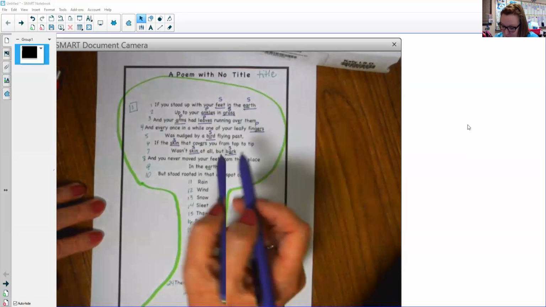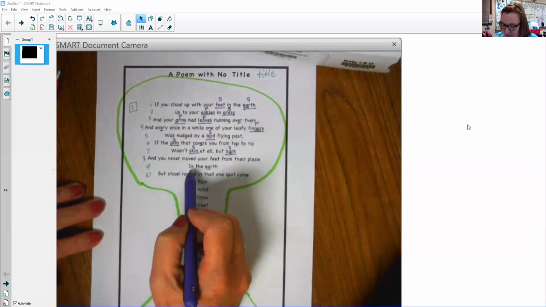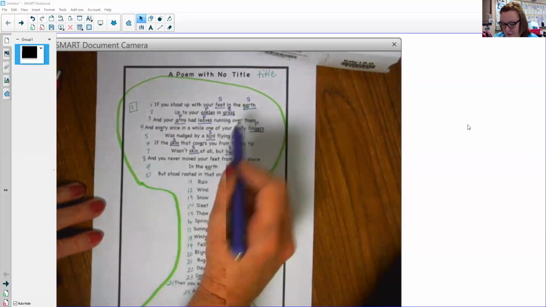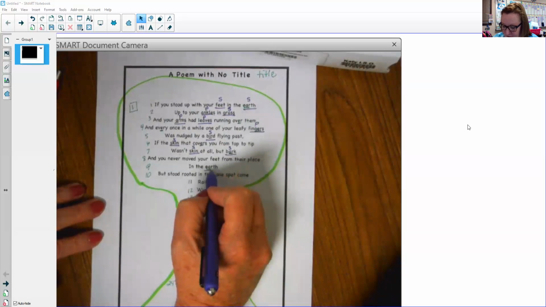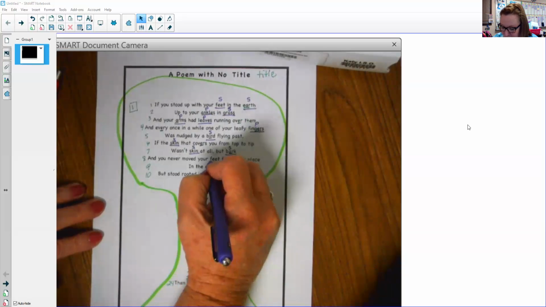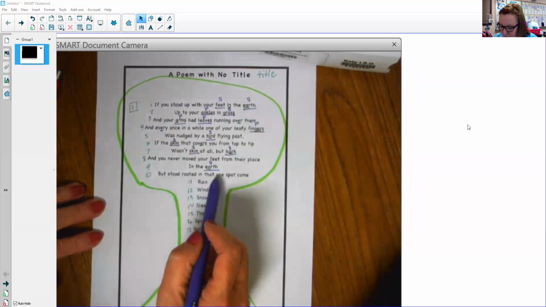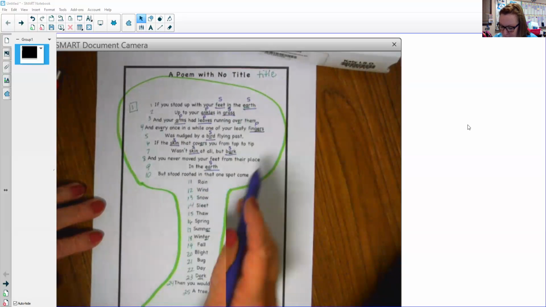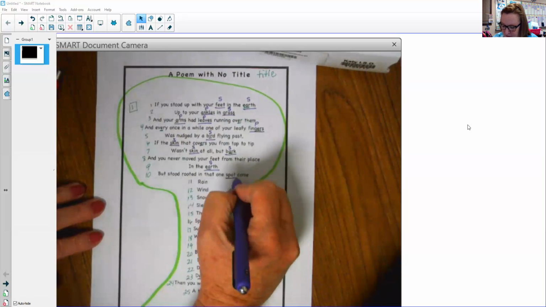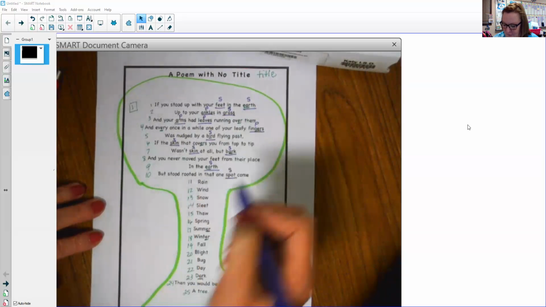Okay, let's keep going. In the earth. Well, we already learned earth up here, so yes, it's a noun and it is singular. But stood rooted in that one spot, come. Spot, and singular.